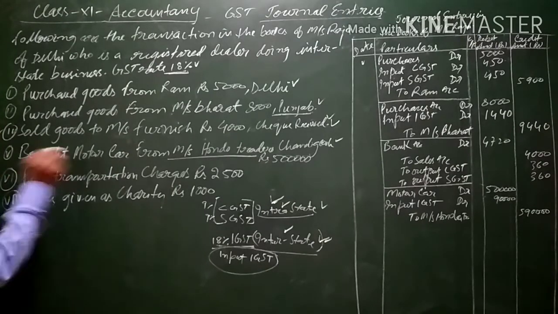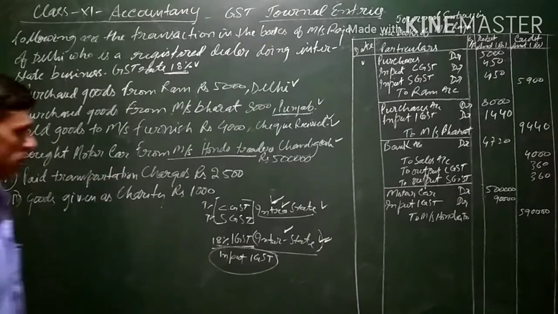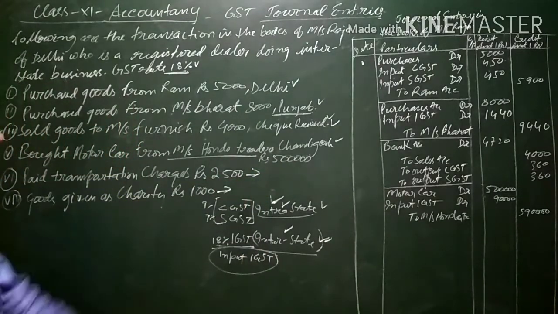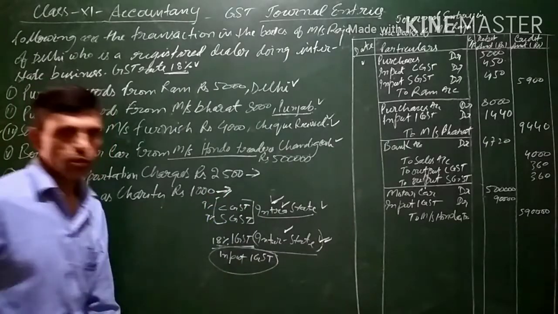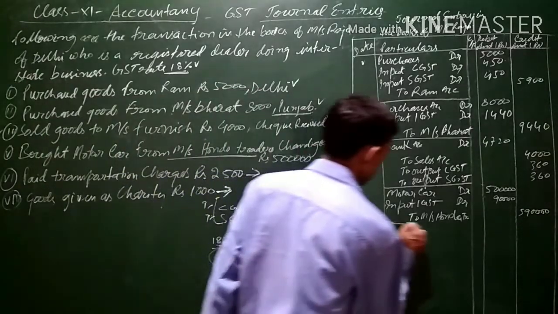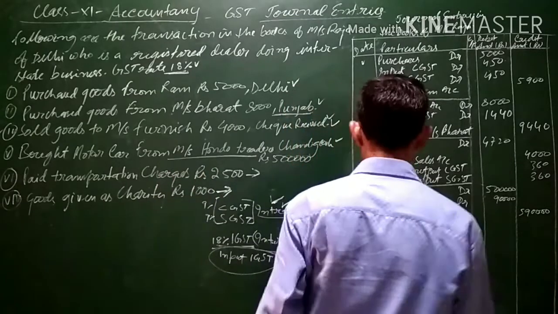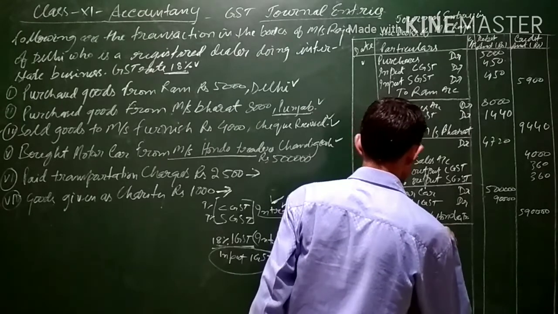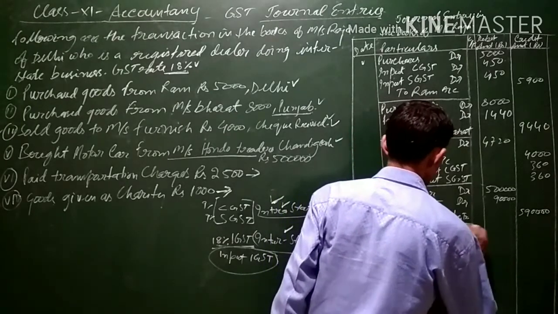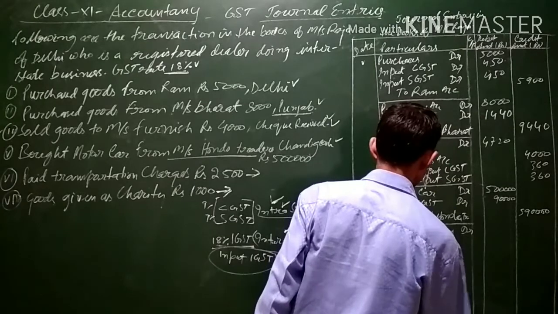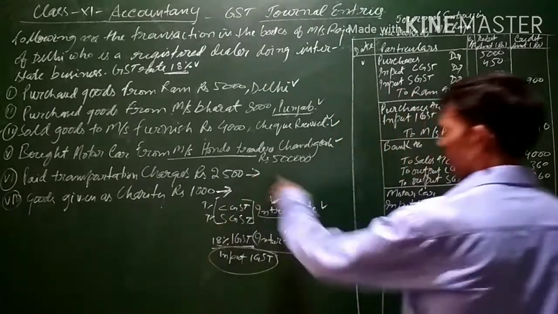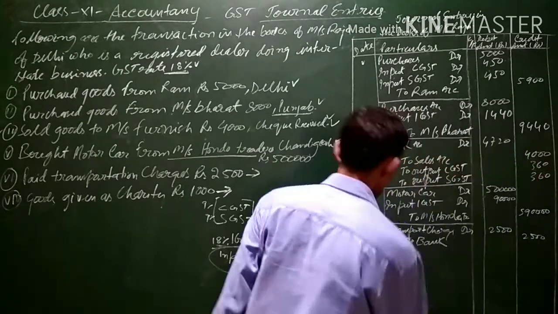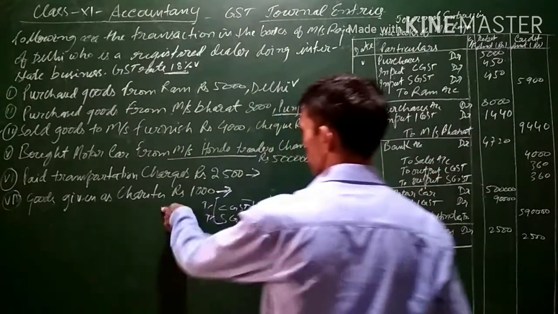Now two more transactions are there. Paid transportation charges. No GST will be charged, and also when goods are given as charity, that is, for charitable activities, GST is not charged. So simply we will be passing entries for the transportation charges. Transportation charges will be debited to bank for payment. Amount is 2,500.